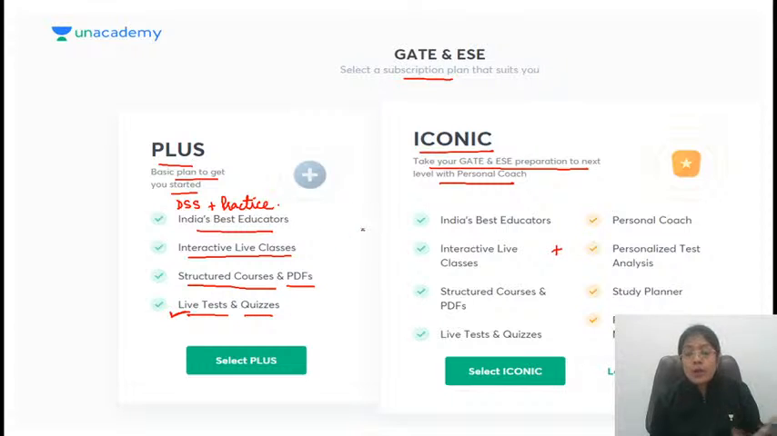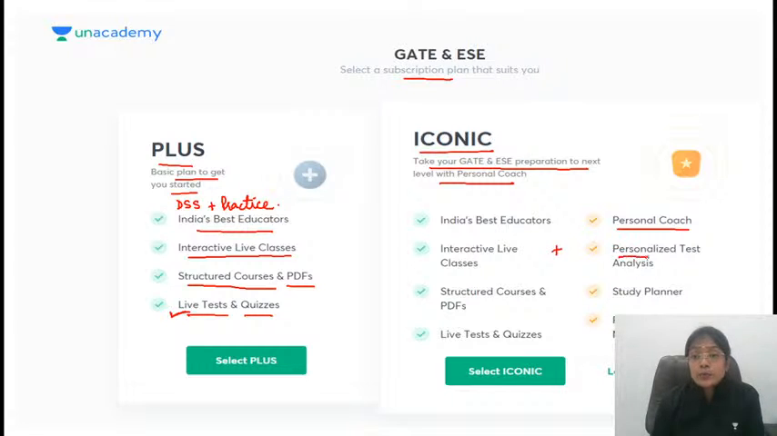And if I talk about the benefits of the Iconic, in addition to the benefits of the Plus subscription, additional benefits came. First one is you will be getting guidance from the personal coach. Personal coach will help you to identify your weak area and the strong area so that you get a direction in which you need to put in the efforts. Obviously, if you know the right direction, then your efforts will be fruitful. Otherwise, हो सकता है कि आपके efforts waste हो जाए.